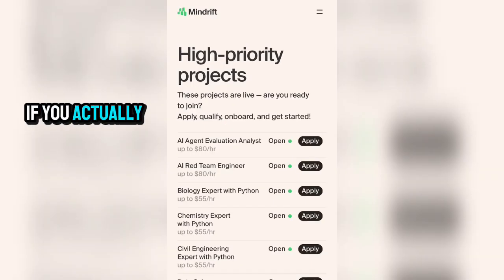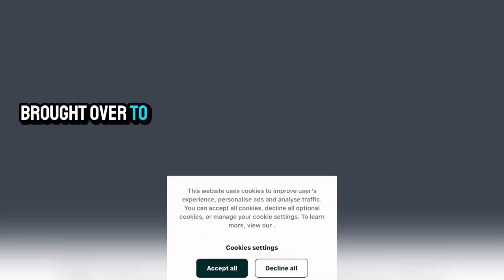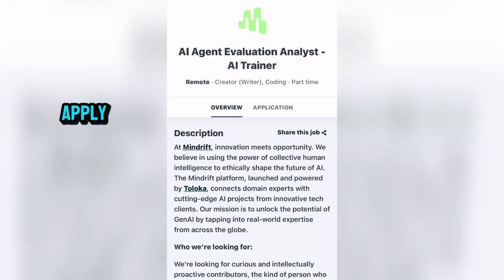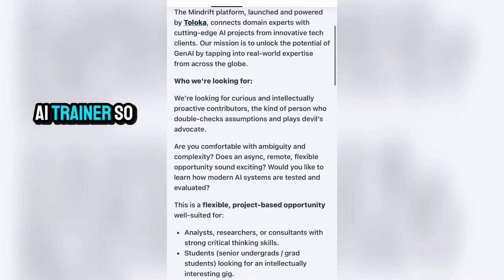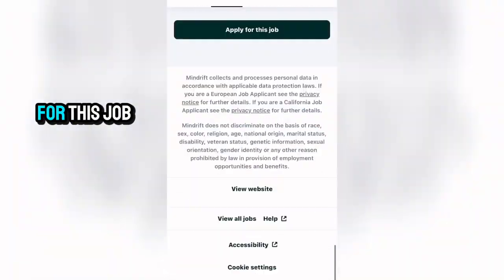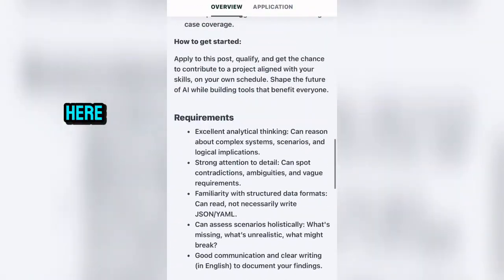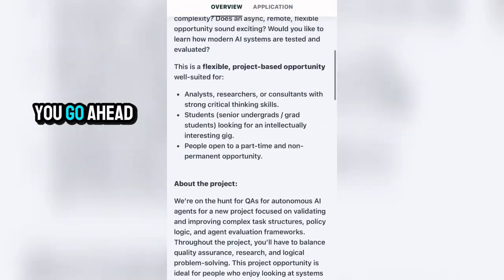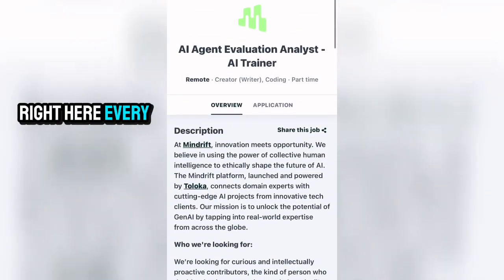However, if you decide to go for this first one that says AI agent evaluation analyst, which is up to $80 per hour, just go ahead and click on apply and you'll be brought over to the interface where you can apply. So this is how it's going to look: AI agent evaluation analyst, AI trainer. So what we are going to be doing is applying for this job. You are going to come right here and read all these before you go ahead to apply. You can see right here every description you want.